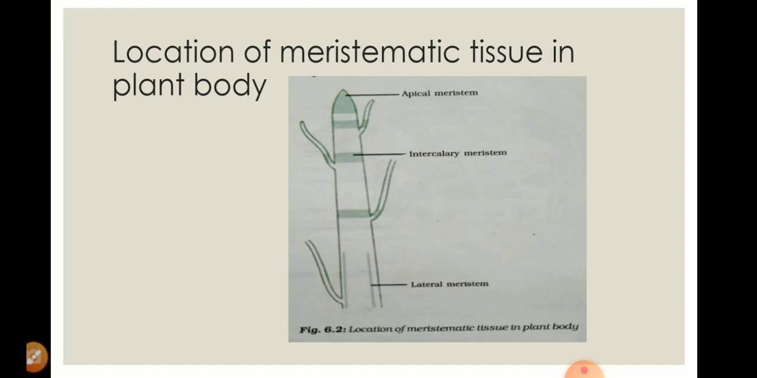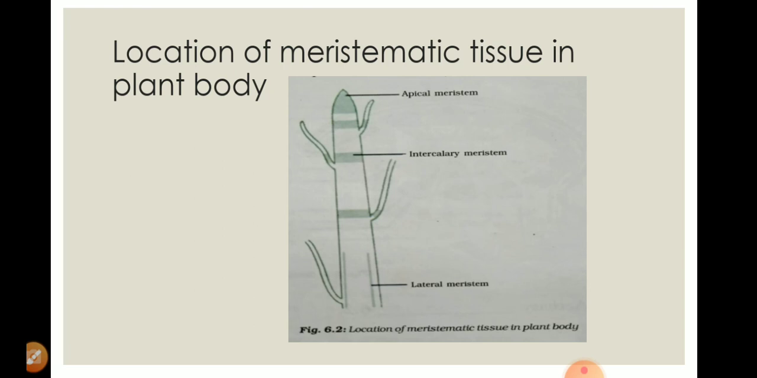Now this intercalary meristematic tissue is present in the internodal region. So what is their function? Suppose a leaf arises here, or branches arise or sprout out here. It is also present at the base of the leaf and is responsible for the growth of leaves and internodes in the plant. So which kind of tissue is responsible for the internodal growth? The answer is intercalary meristematic tissue.